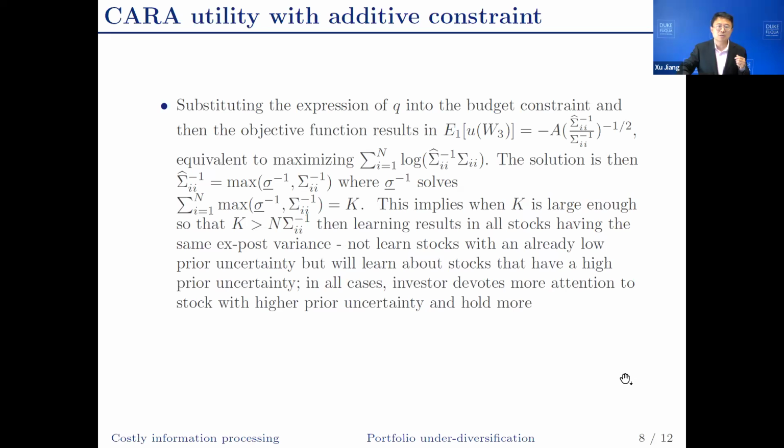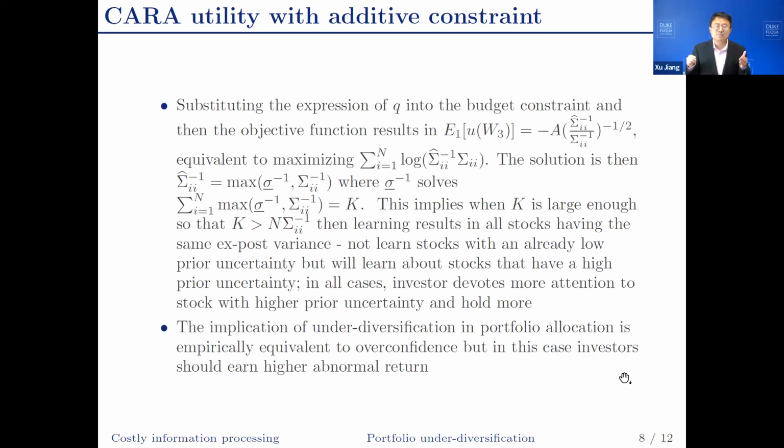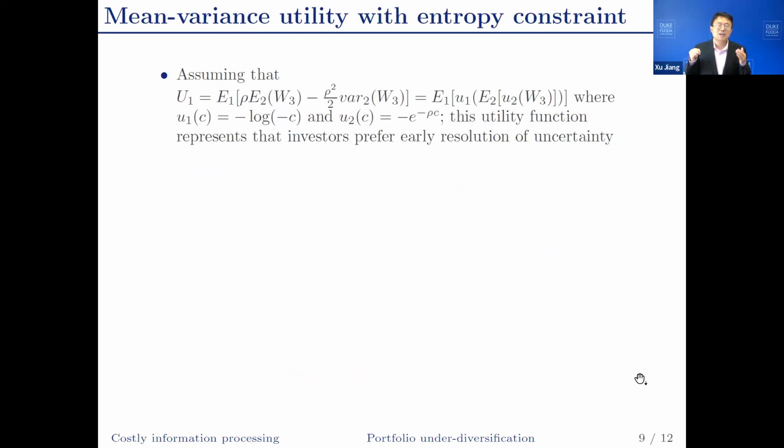So in all cases, investors are going to devote more attention to stocks with higher prior uncertainty. As a result, they're going to hold more, which again is in contrary to the standard portfolio theory prediction that for stocks with higher prior uncertainty, it's more risky and it should hold less. The implication of this under-diversification in portfolio allocation is empirically equivalent to overconfidence. However, in this case, investors should earn higher normal return because investors learn more about those stocks, whereas overconfidence would predict the opposite. Now let's look at the mean variance utility with entropy constraint.